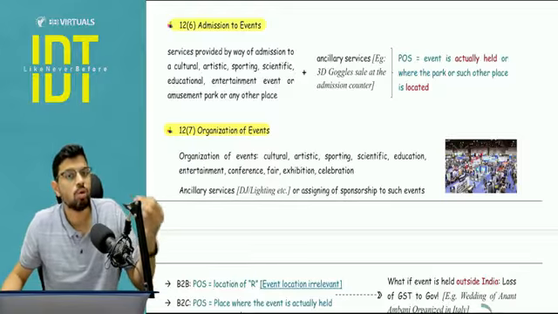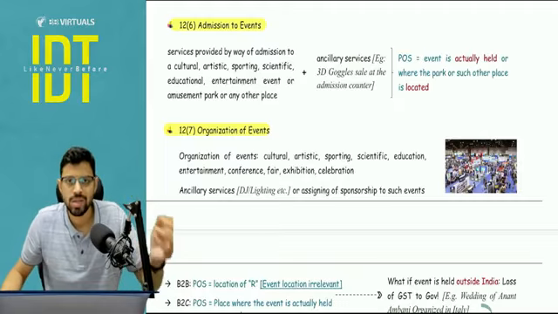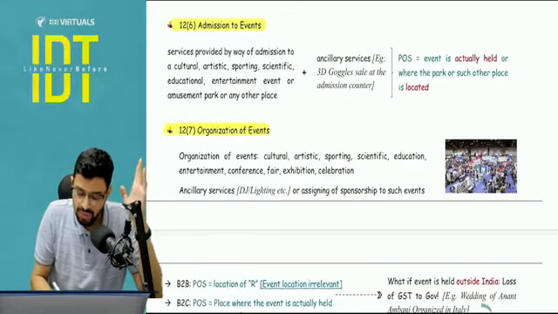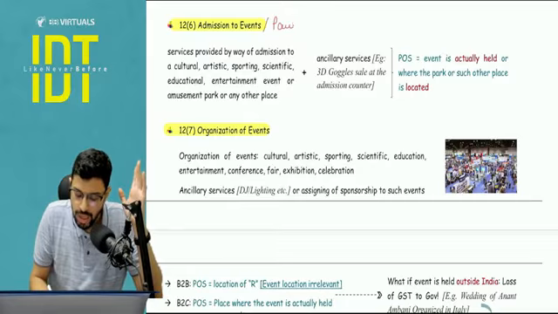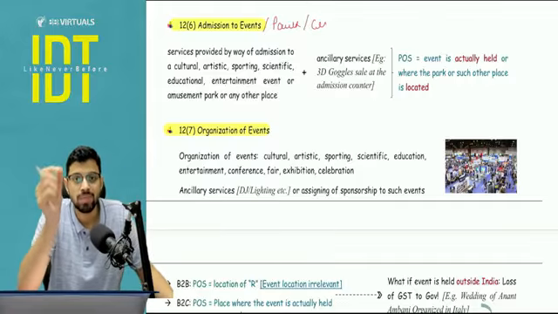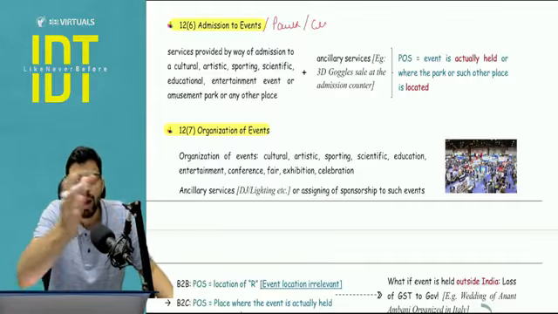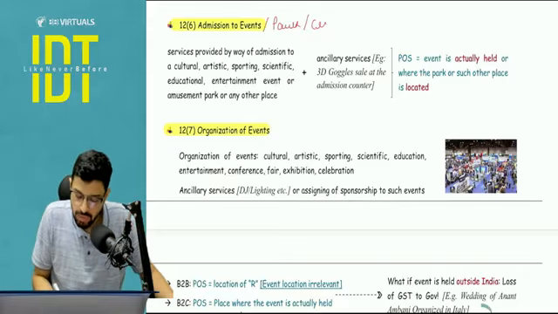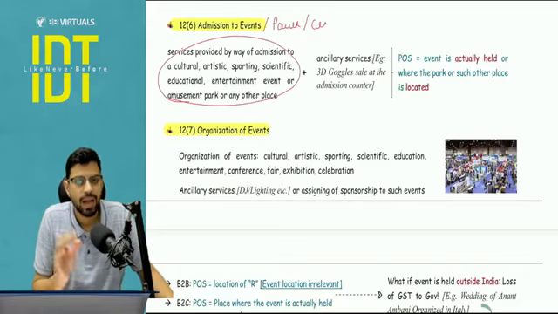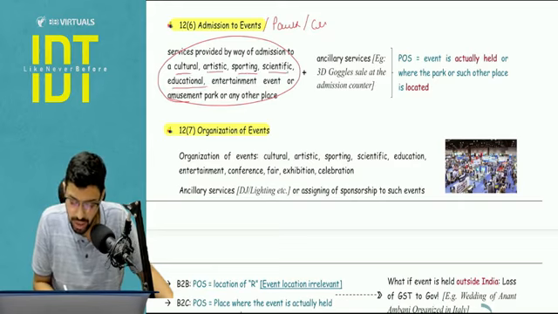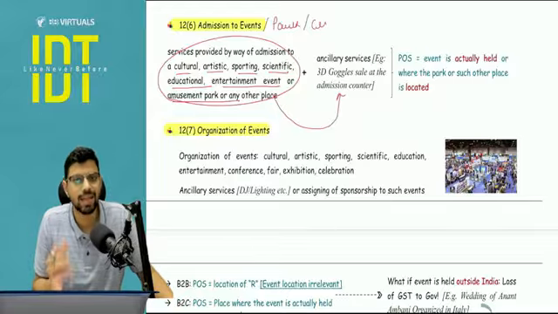You are giving an entry to a person. So it does not matter whether he is registered or unregistered. The focus is where this entry is being given. It can be any event. It can be some amusement park. It can be a cricket match. So some event is being held and something is being charged to allow you to enter that premises. This will include admission services, any type of event, artistic, cultural, sports, scientific, educational, entertainment, amusement park, and it will include the ancillary services as well.